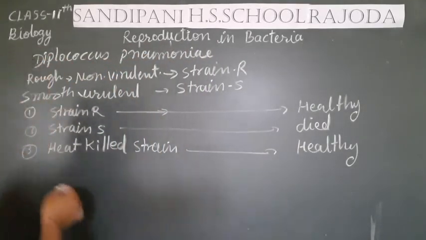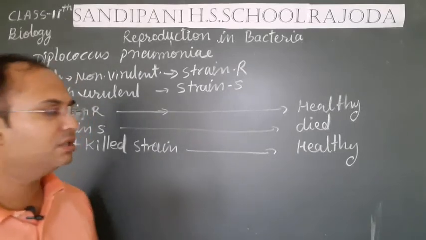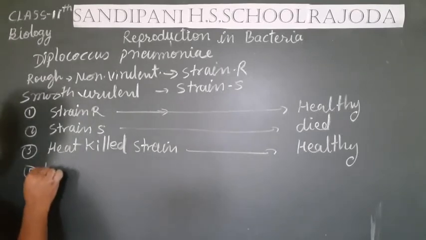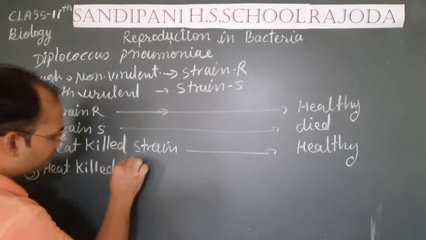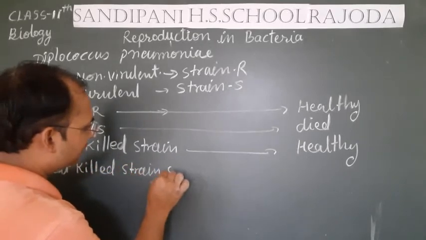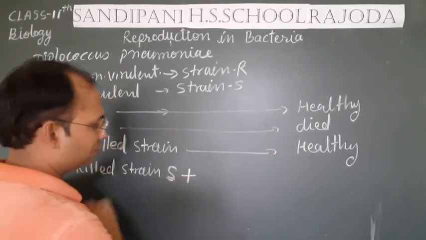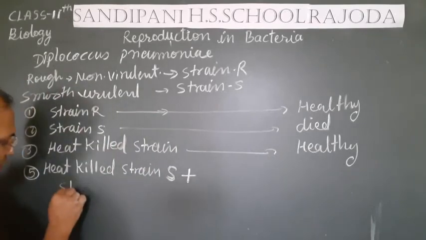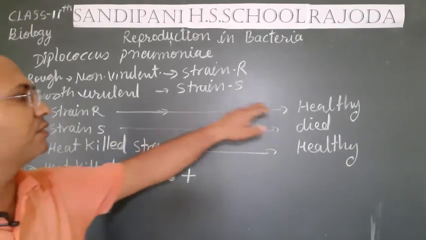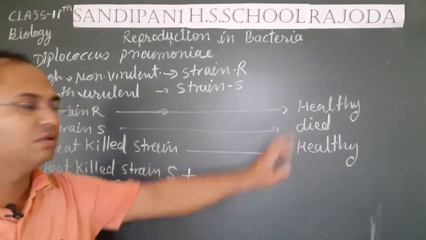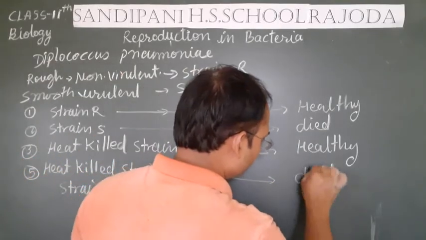But the last step was very important, as he gave the combination of heat killed strain S, which had no effect on the mouse, plus normal strain R, which also had no effect on the mouse. He then found that the mouse died.